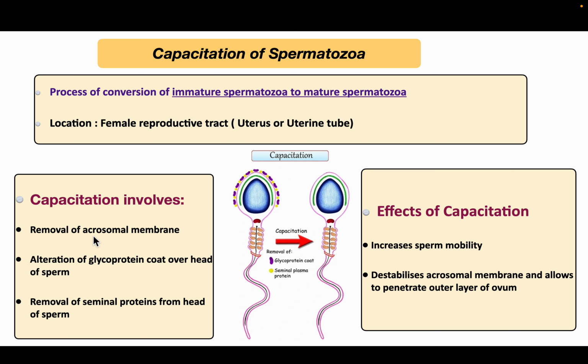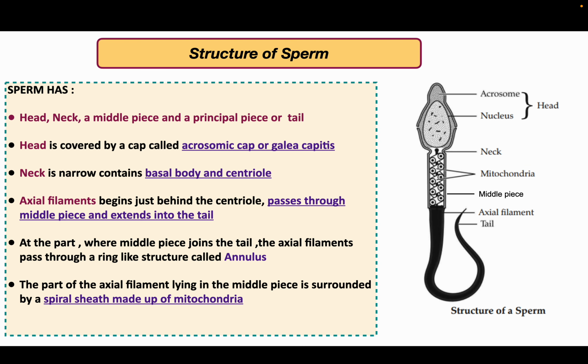This process involves the removal of the acrosomal cap, as you can see here, alteration of the glycoprotein coat over the head of sperms, and removal of seminal proteins from the head of sperm. The effect of capacitation is that it increases sperm motility, destabilizes the acrosomal membrane, and allows penetration of the outer layer of the ovum.